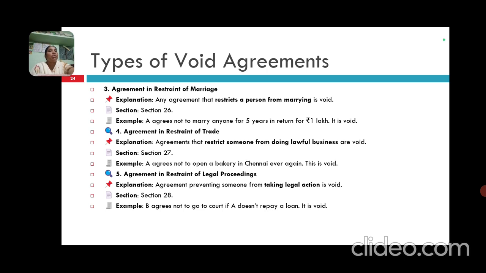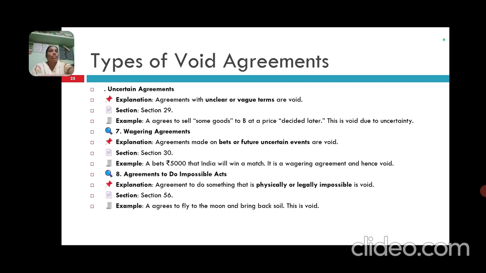Fifth one is agreement in restraint of legal proceedings. For example, an agreement preventing someone from taking legal action is void. Section 28. B agrees not to go to court if A does not pay the loan. It is void.